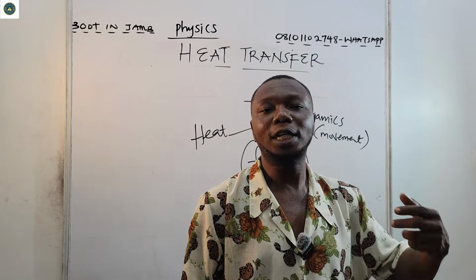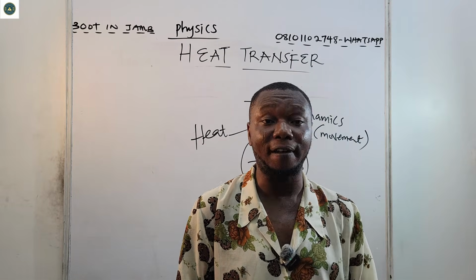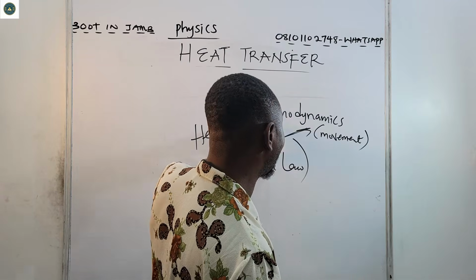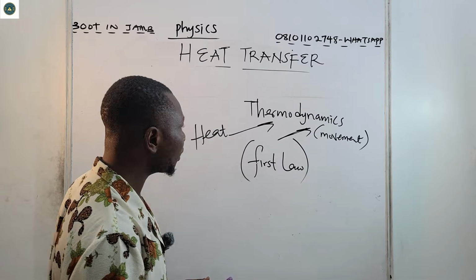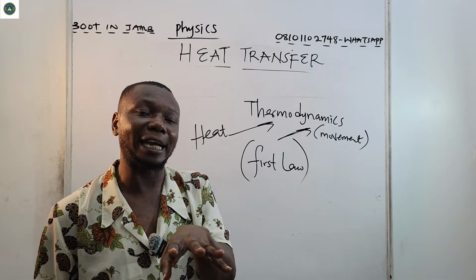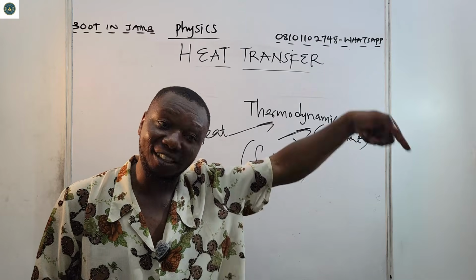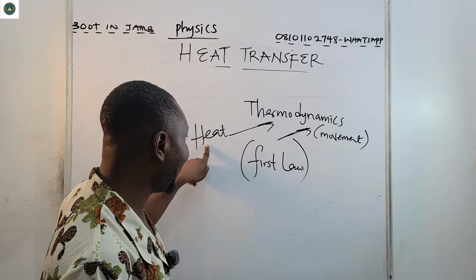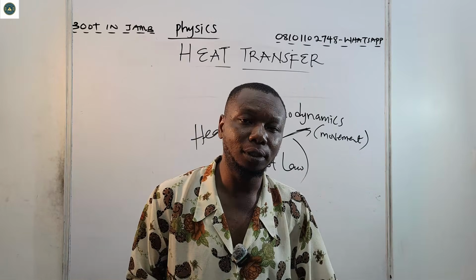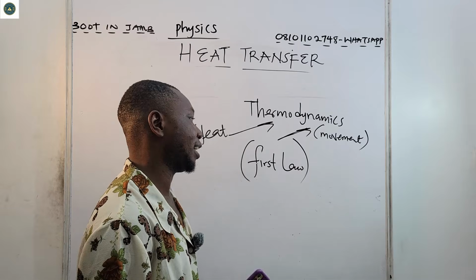Your phones, they are thermodynamic because there's heat transfer. Even the human system undergoes thermodynamics. So thermodynamics is an axiomatic science that deals with heat transfer, heat movement, and energy conversion in a material system.